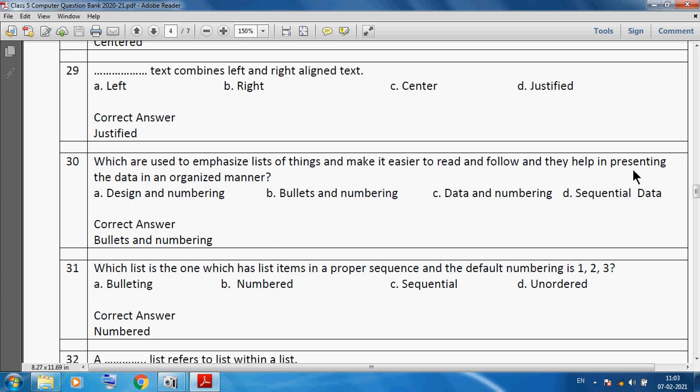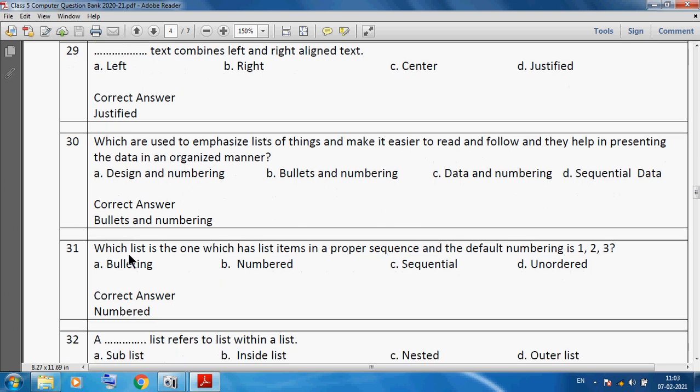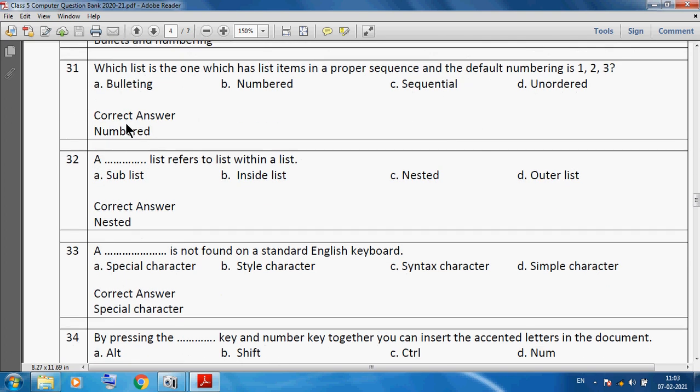They help in presenting the data in an organized manner. A numbered list is one which has list items in proper sequence and default numbering, we can say 1, 2, 3.